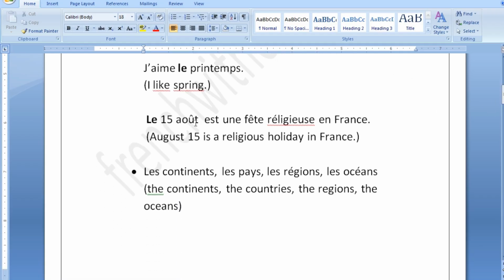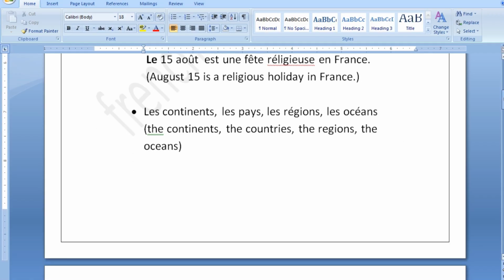Le deuxième exemple ici, le 15 août est une fête religieuse en France. That is, August 15 is a religious holiday in France. Now guys, again, as you can see, in French you will say le 15 août, but in English you can simply say August 15th and it is correct. Okay.